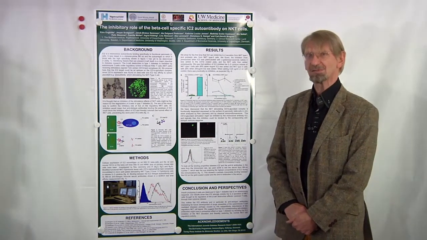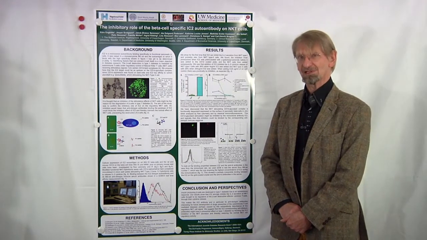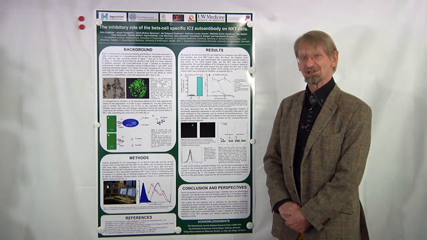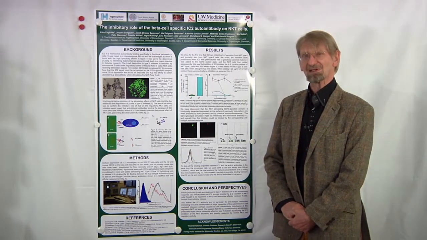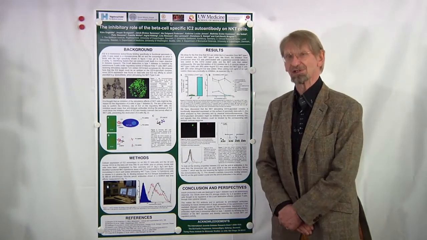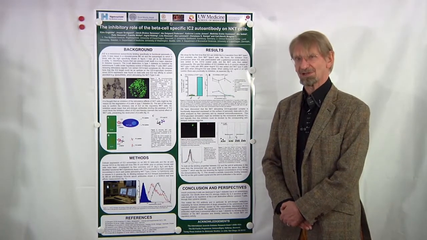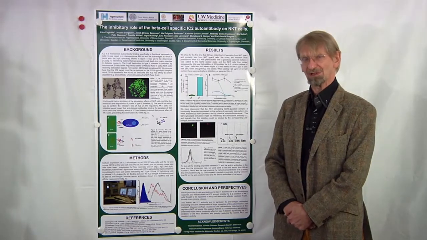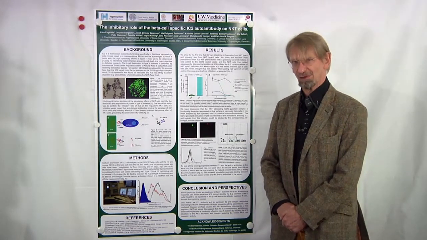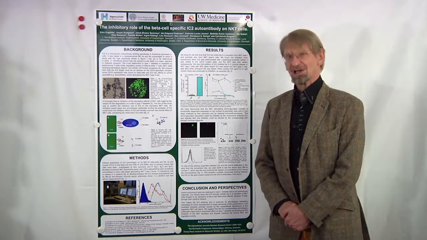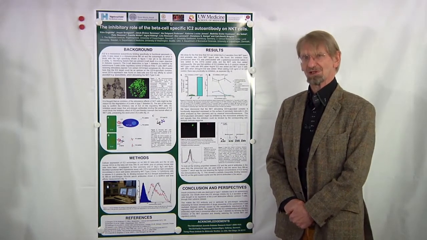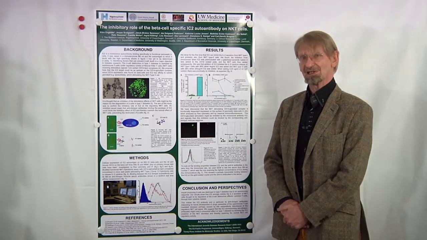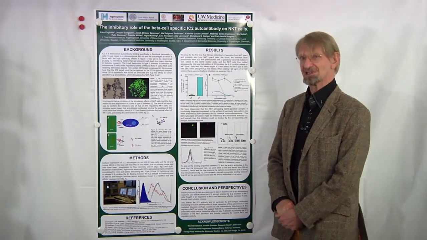And in the NOD mice, it has been found by several groups that NKT cells are deficient or somehow inhibited during onset of diabetes. So we thought that perhaps our monoclonal antibody had something to do with the NKT function. We then set up a functional in vitro study to show whether IC2 had any effect on NKT cells.